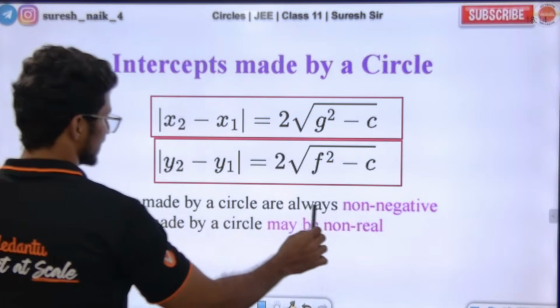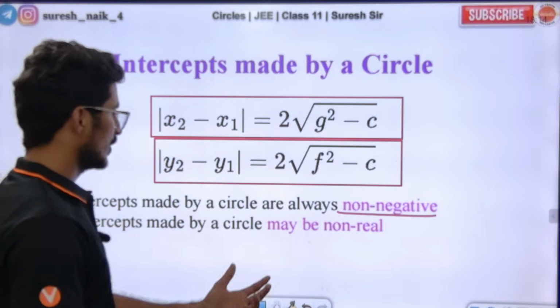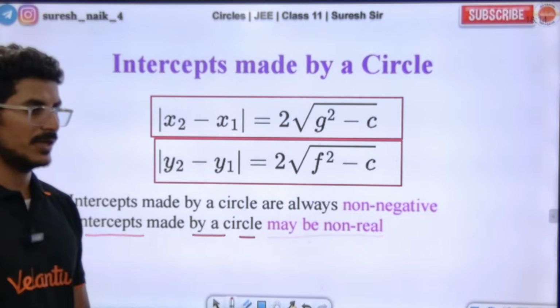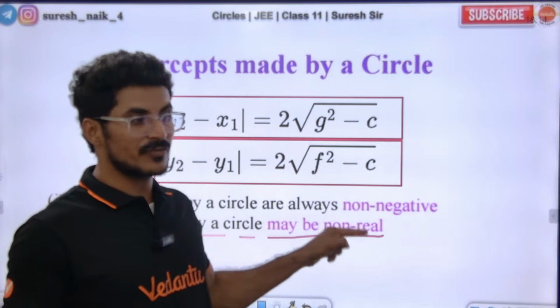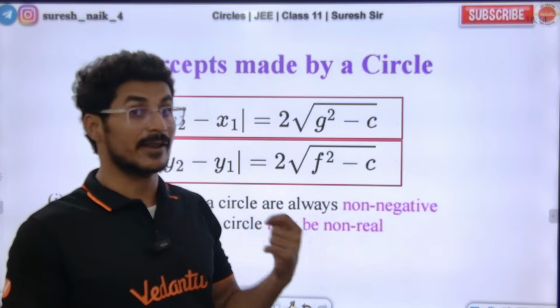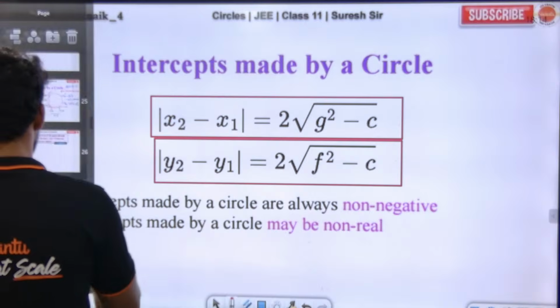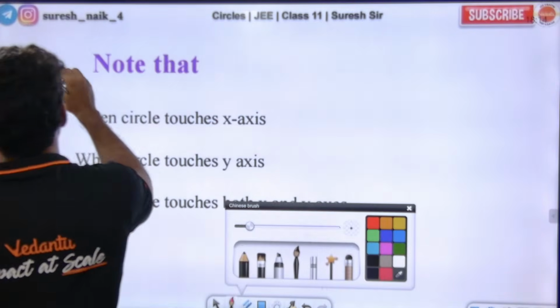So intercepts made by a circle are always non-negative, but an intercept made by a circle may be non-real. Intercept whichever we get will always be non-negative, but sometimes we may get intercepts as non-real as well. So keep that in mind, like we did in the previous question. Guys, one very important note.